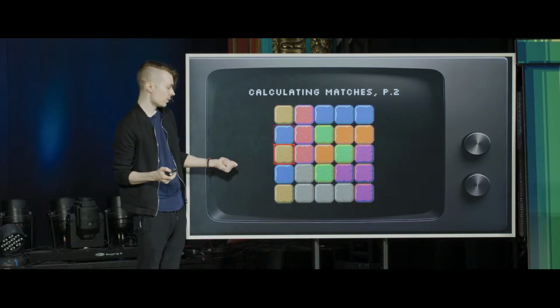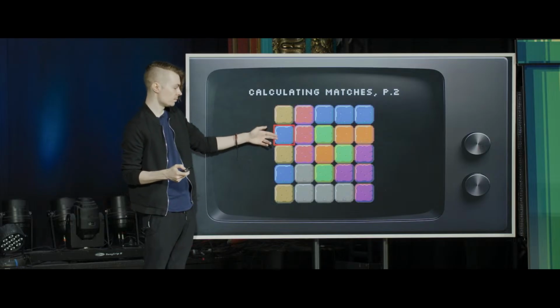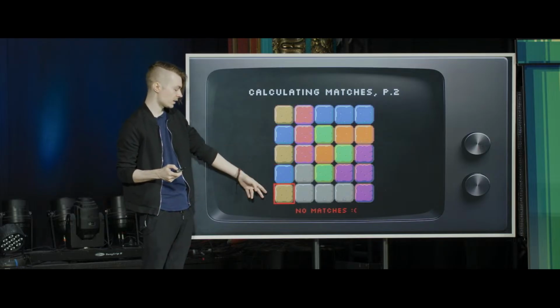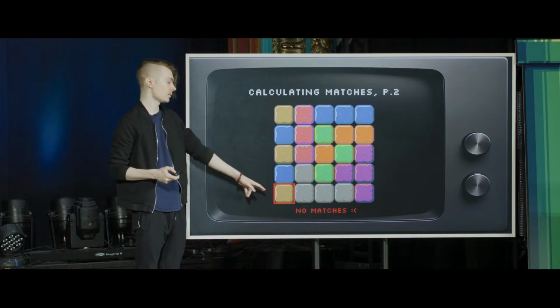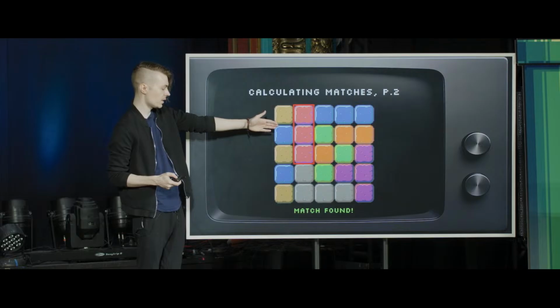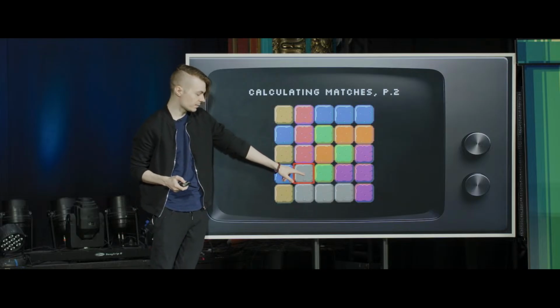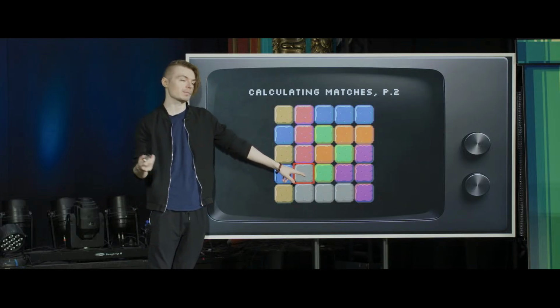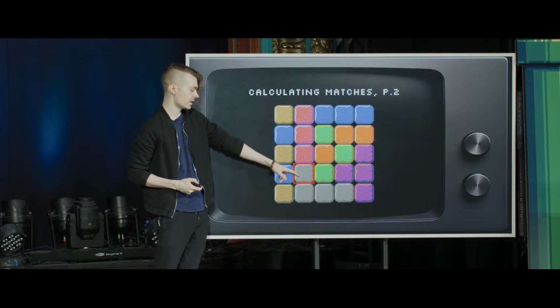We'll do the same thing, going vertically. In this case, we're just essentially crawling through the rows now. Y is incrementing. We're doing the same check. Once we get to the bottom of the grid, we know, okay, no matches here. Oh, we got 2 in a row. We got 3 in a row. Cool. That's a match. As soon as we get to the gray one, we can say the match is done with. It's not a 4-tile match or anything like that.